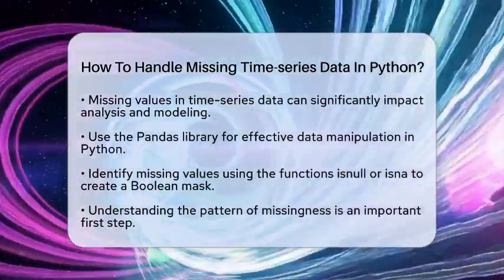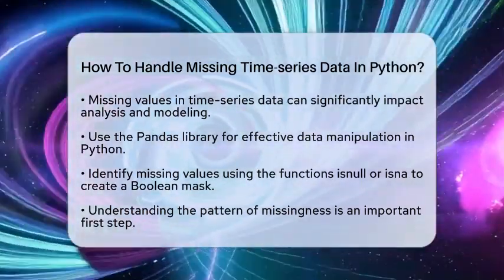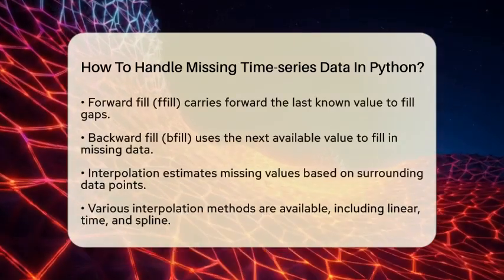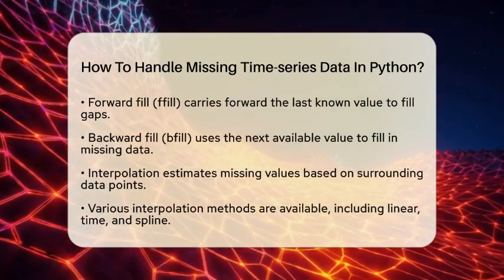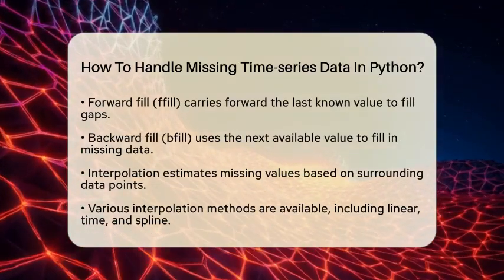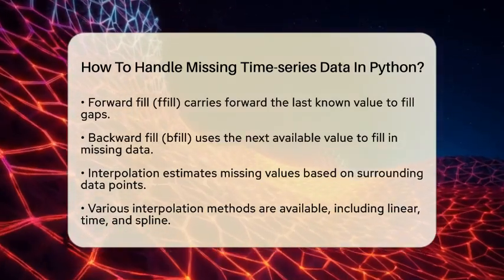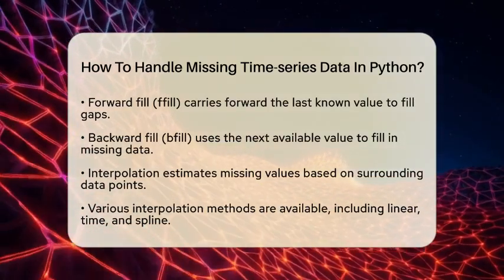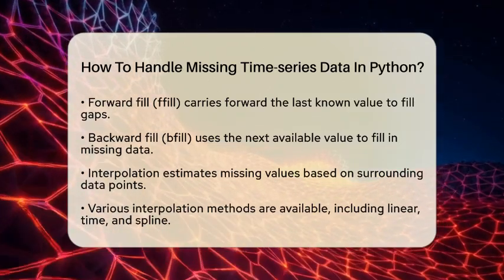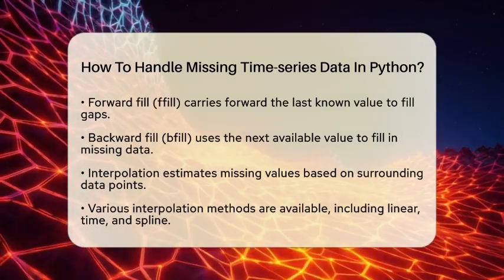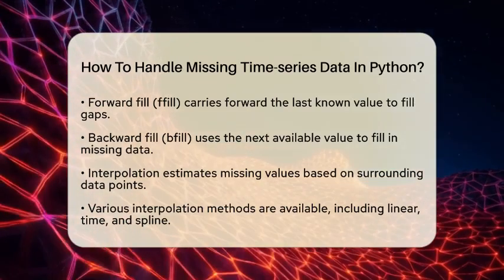One common approach is forward fill, often referred to as ffill. This method fills in missing values by carrying forward the last known value. It works well when you assume that the previous observation remains valid until a new one appears. Another option is backward fill, or bfill. This method fills in missing values by using the next available value. It is useful when you believe that future data points can logically replace earlier missing ones.